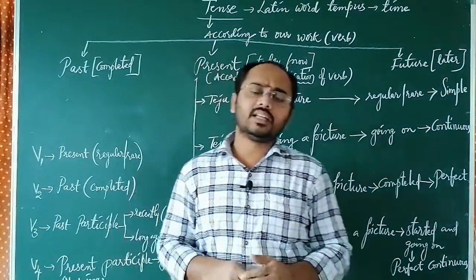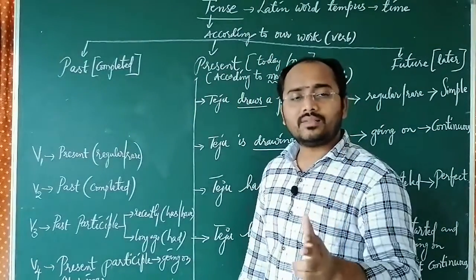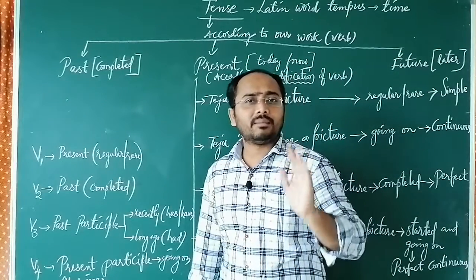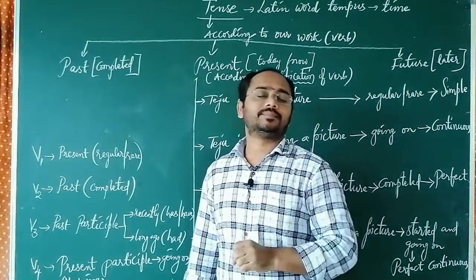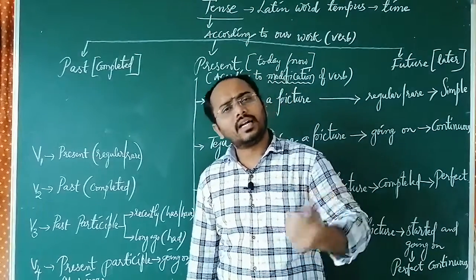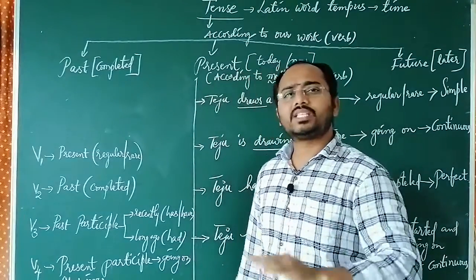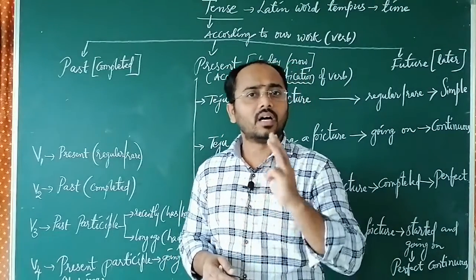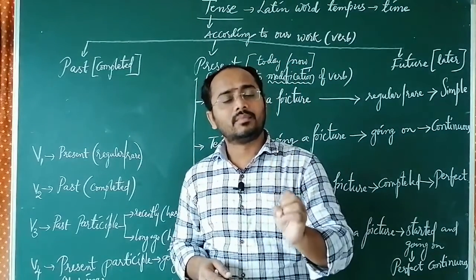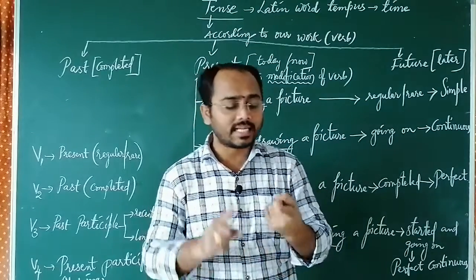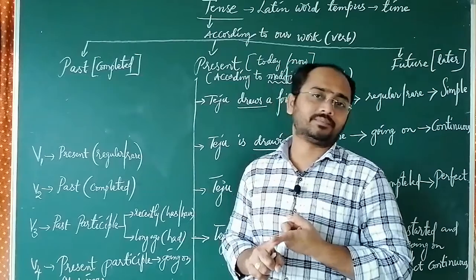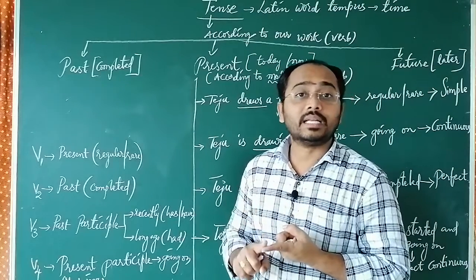So actually according to our English tense, it has come from Latin language tempus. The meaning of tempus is time. Generally, according to our work, the time is divided into three categories. That is past, which shows the meaning of completed. Past means completed.